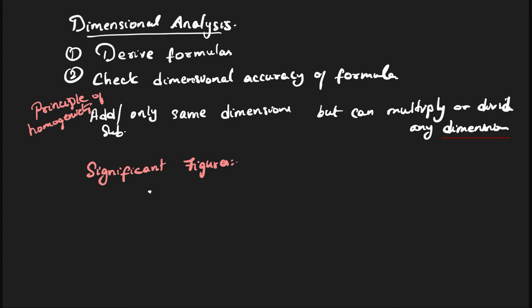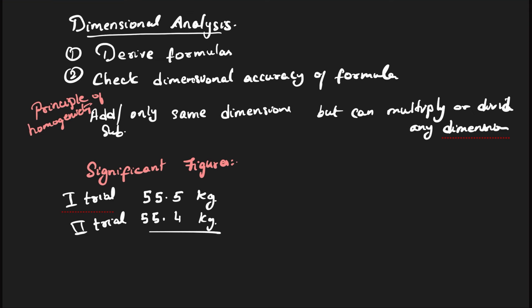For example, my weight is 55.5 kg. This is the weight that I measured the first time. This is the weight that I measured again. Second trial. I took two trials of my weight. In the second trial, I measured my weight to be 55.4 kg. Now I am trying to find the average of these two weights. When I find the average, I get 55.45 kg, right?